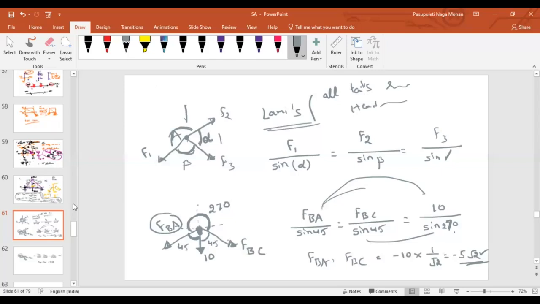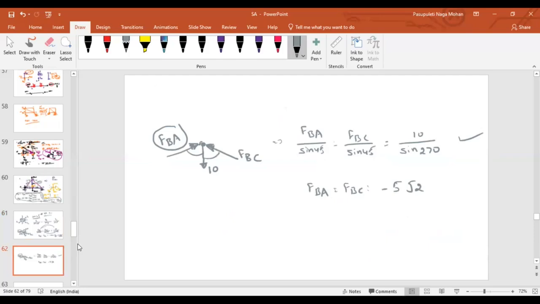Here, see, all the tails of the forces have met, isn't it? Even FBA, 10 and FBC. But what happened here? Is it meeting the same way? It is two heads and one tail. FBA head is meeting, FBC head is meeting, for 10 tail is meeting.